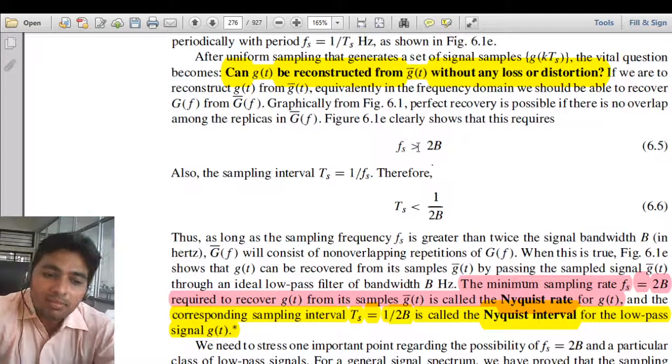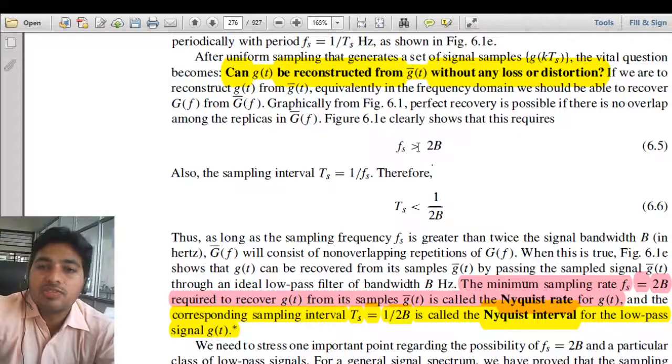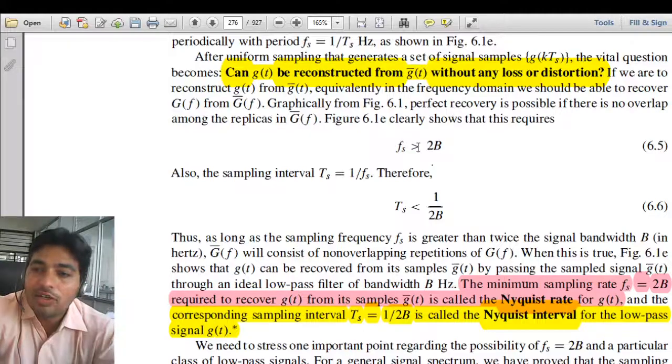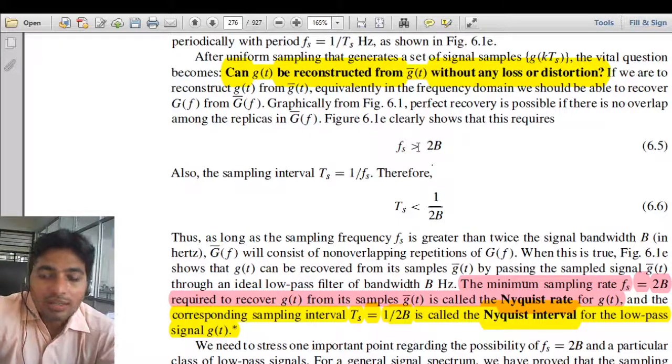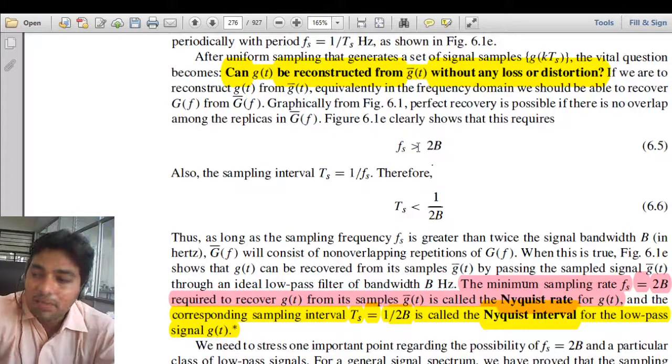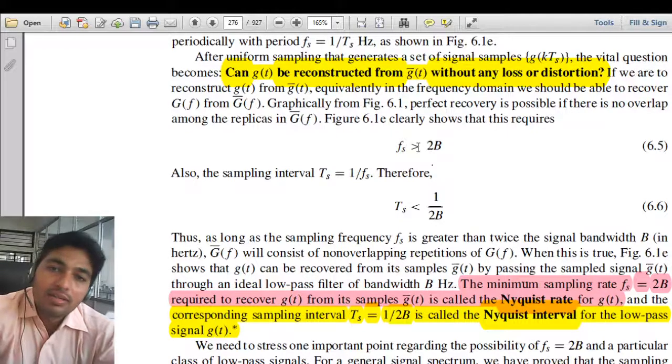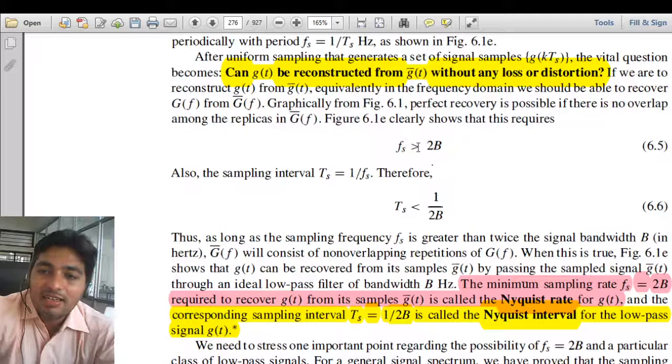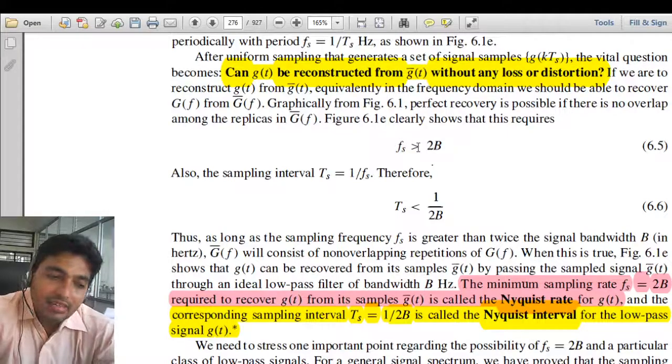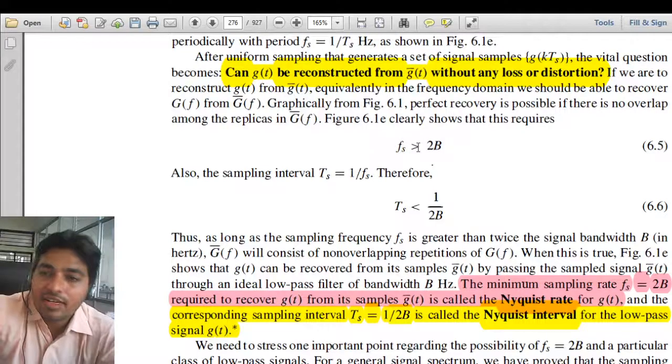Then the minimum sampling frequency should be twice the maximum, so 3 kHz multiplied by 2, that is 6 kHz. But we are not using exactly 6 kHz. If I have a 3 kHz signal, we never take exactly 6 kHz.